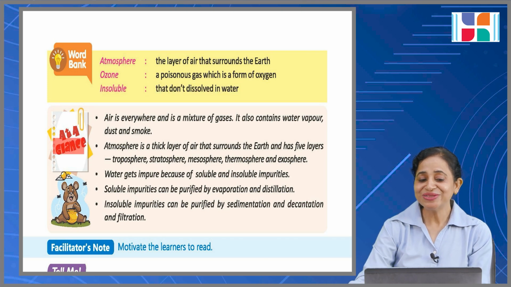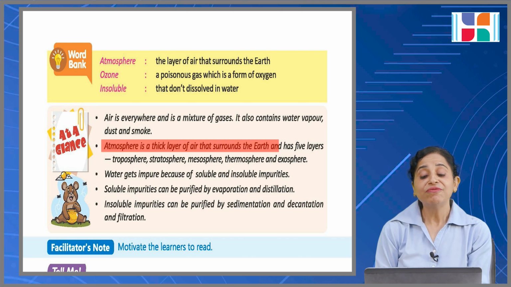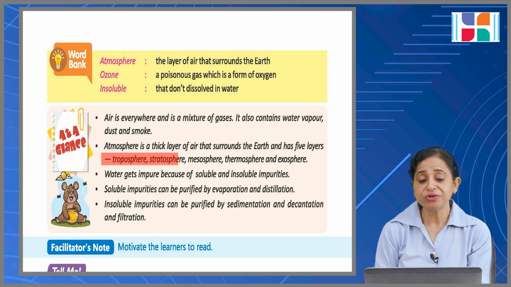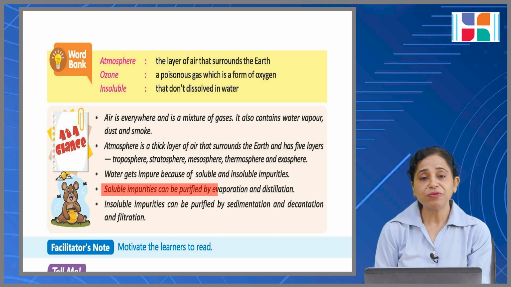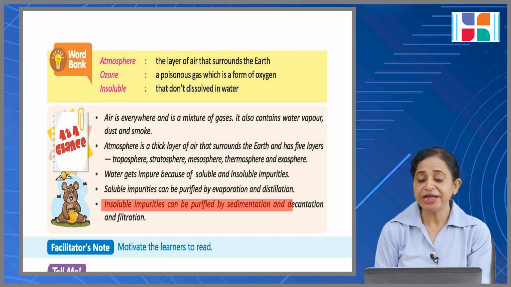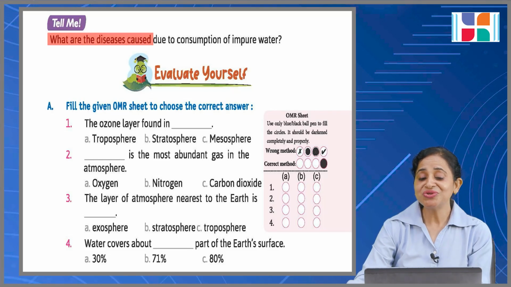Summary, at a glance. Air is everywhere and is a mixture of gases. It also contains water vapor, dust and smoke. Atmosphere is a thick layer of air that surrounds the earth and has 5 layers: troposphere, stratosphere, mesosphere, thermosphere and exosphere. Water gets impure because of soluble and insoluble impurities. Soluble impurities can be purified by evaporation and distillation. Insoluble impurities can be purified by sedimentation, decantation and filtration. Tell me, what are the diseases caused due to consumption of impure water?